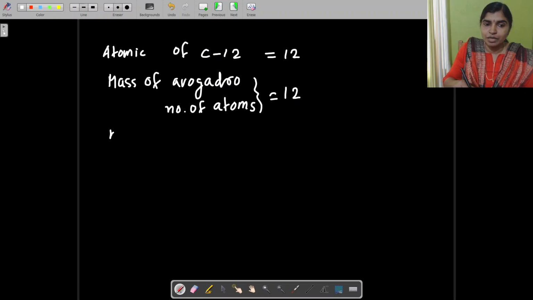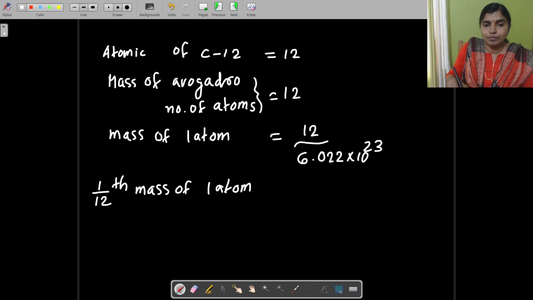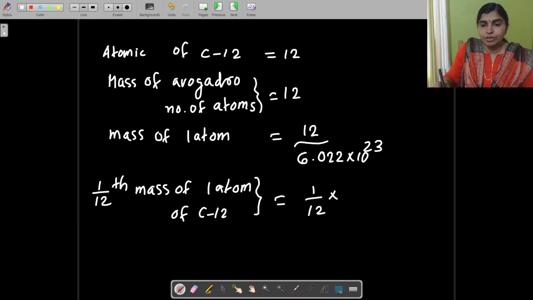So how will you determine the mass of one atom? Mass of one atom is equal to 12 divided by Avogadro number, that is 6.022 into 10 to the power 23. And if you are taking 1 by 12, the mass of one atom of carbon 12 is equivalent to 1 by 12 into 12 divided by Avogadro number, 6.022 into 10 to the power 23.